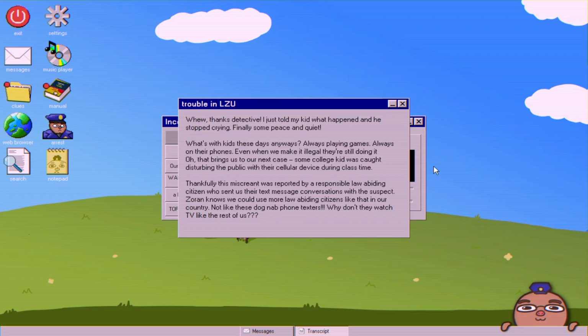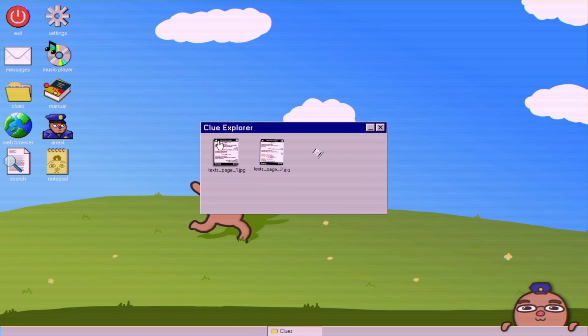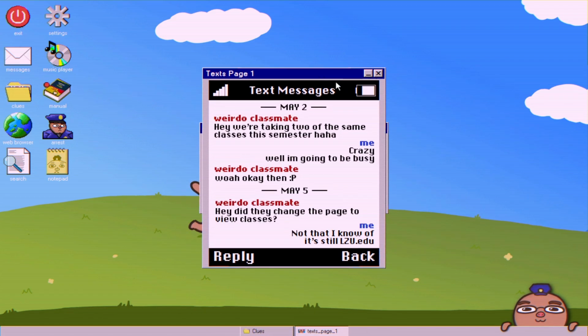So this case is us trying to figure out who someone is through text messages. And that's what we are given. We're just going to take this text message by text message. You have the person who reported them, which is me, and then the suspect, which is Weirdo Classmate.